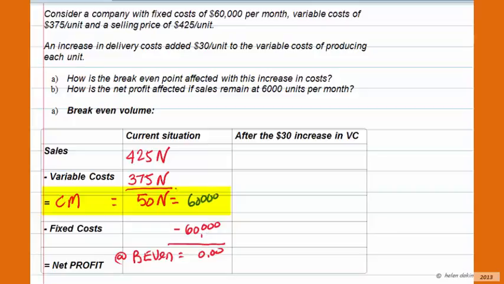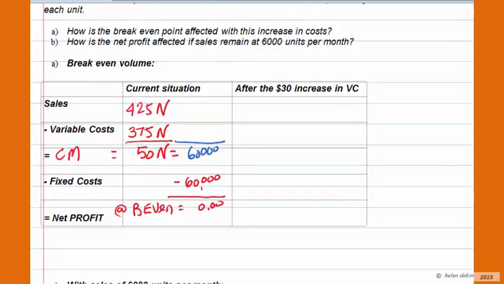Our contribution margin has to cover our fixed costs. So there's our equation. 50N is equal to $60,000. Solving that equation for N, we end up with N is equal to $60,000 divided by 50, or N is equal to a value of 1,200 units to break even in our current scenario.